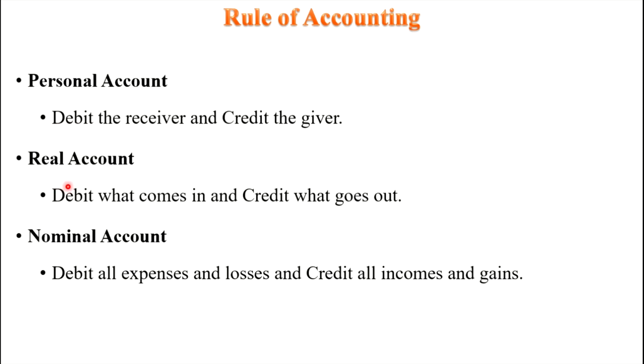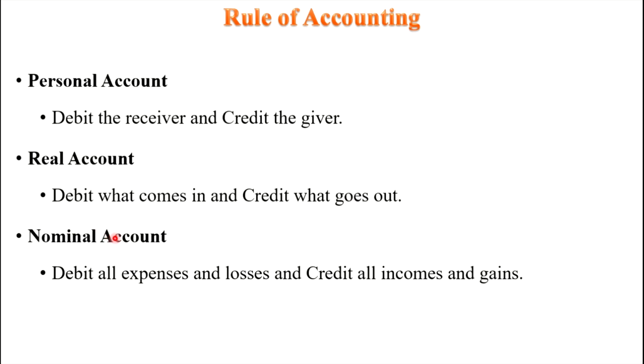Then real account. Real accounts are the accounts related to assets. What is the rule of real account? Debit what comes in and credit what goes out. From the company point of view, if the assets are coming into the business, then we record on the debit side. If assets are going out of the business, then we record on the credit side.